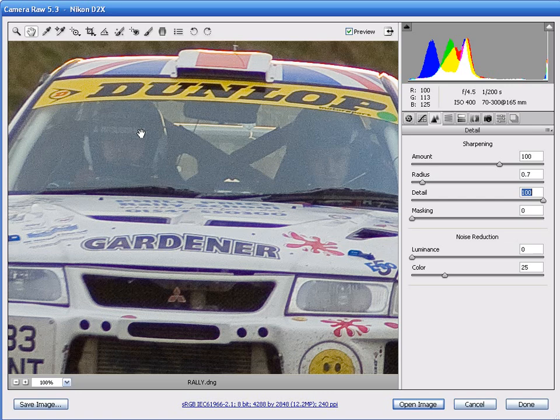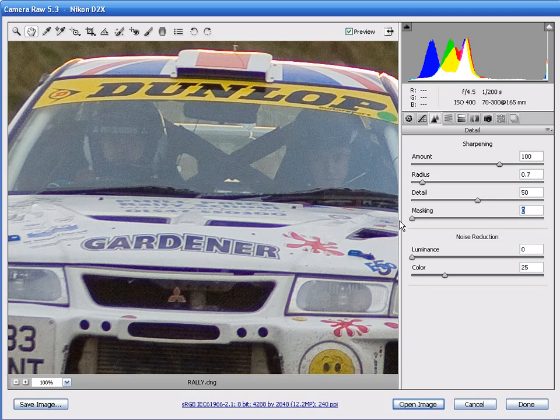For images that have very soft edges, such as portraits for example, low detail settings of around 15 to 30 are usually best, preventing any skin tones becoming too noisy. Images with lots of fine detail, like the front of this rally car for example, generally need a slightly higher value, so we're going to keep it set to 50.